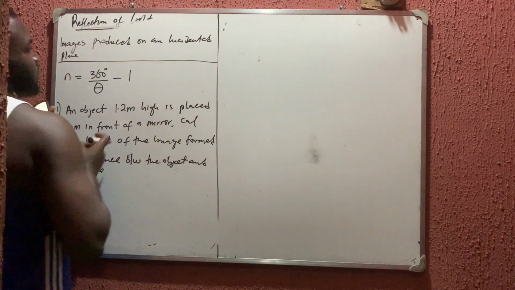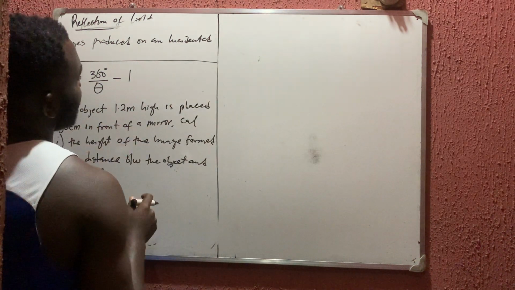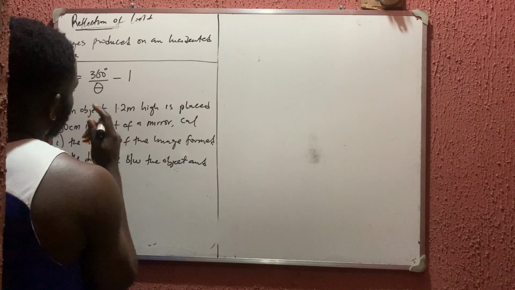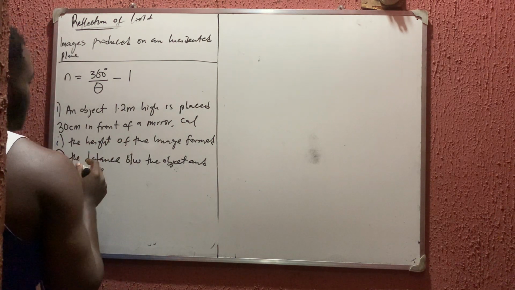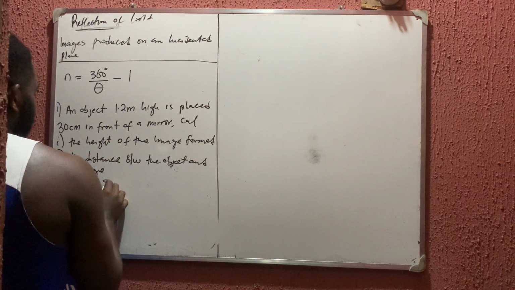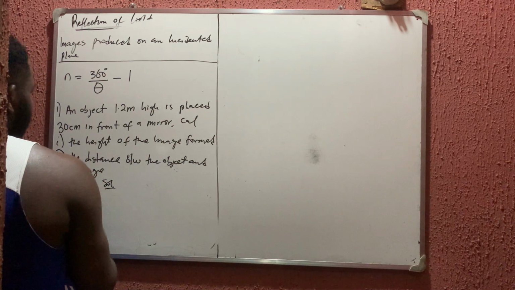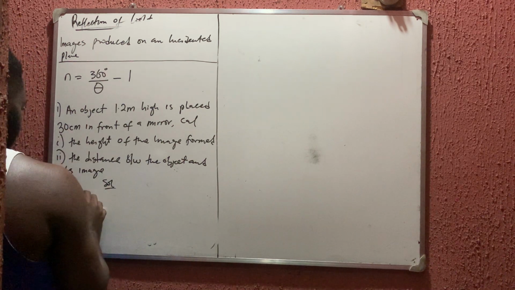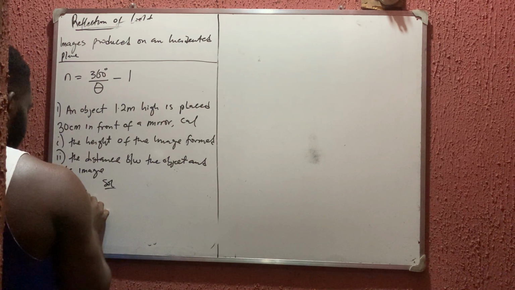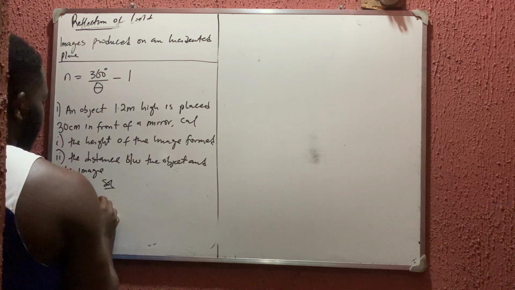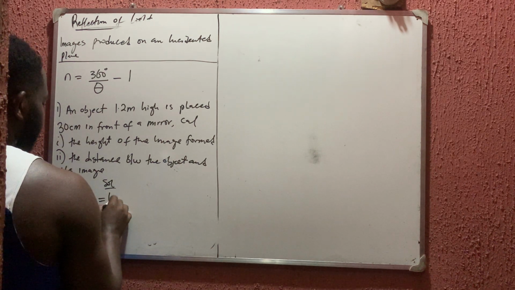Now don't forget that we told you that in a plane mirror, the magnification is equal to 1. And if magnification is equal to 1, it shows that the image height, let me call it hi, must be equal to the object height ho.